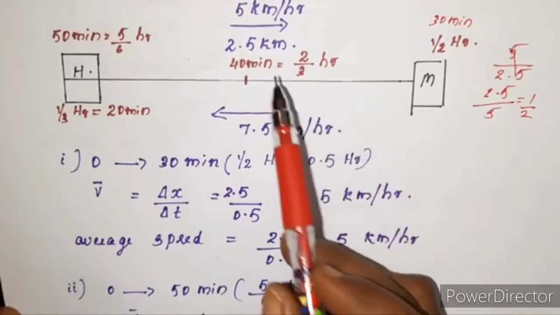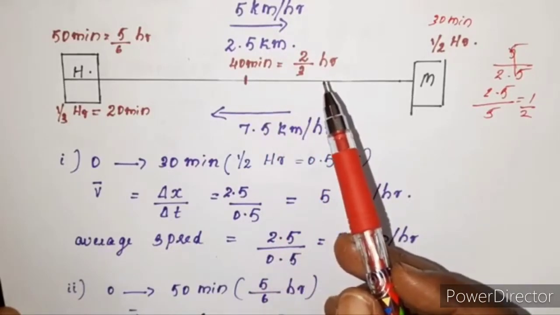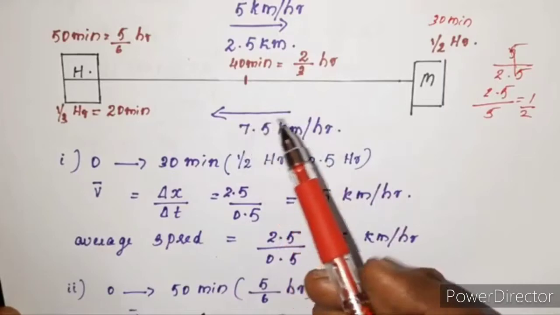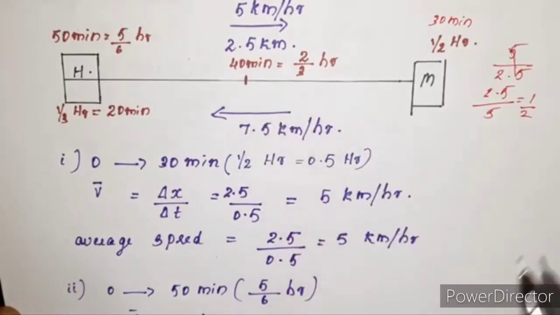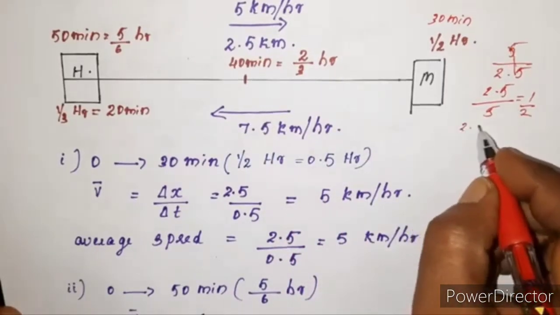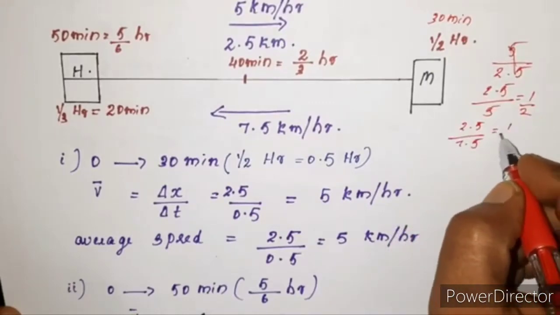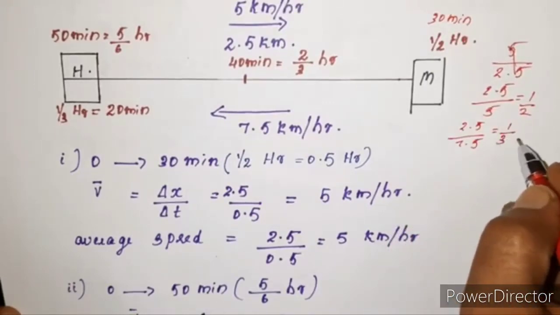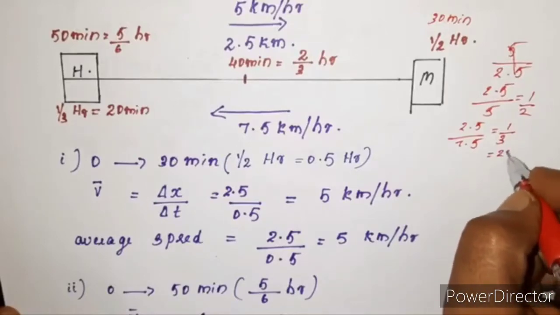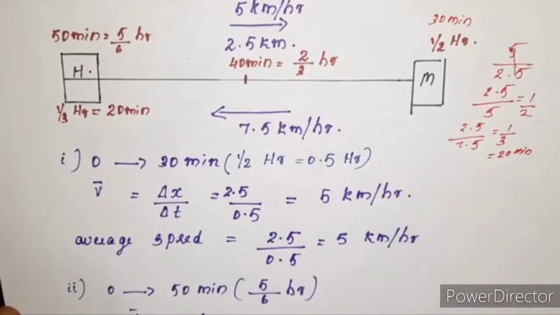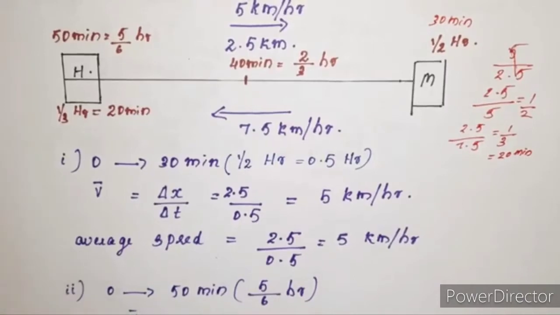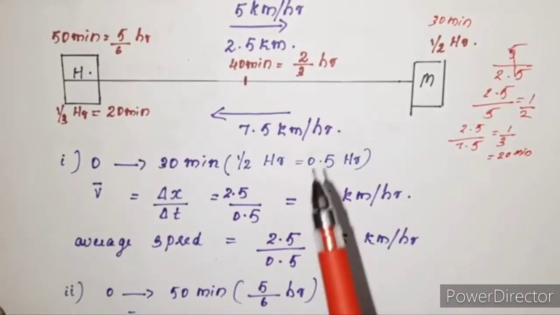For traveling the same distance, 2.5 km, how much time will he take? That means 2.5 km divided by 7.5 km per hour. So you will get 1 by 3 hour. 1 by 3 hour means how many minutes? 20 minutes. So for backward motion, to reach home from the market, he takes 20 minutes.